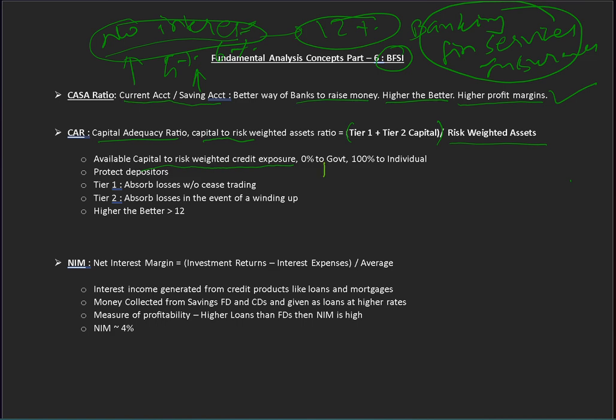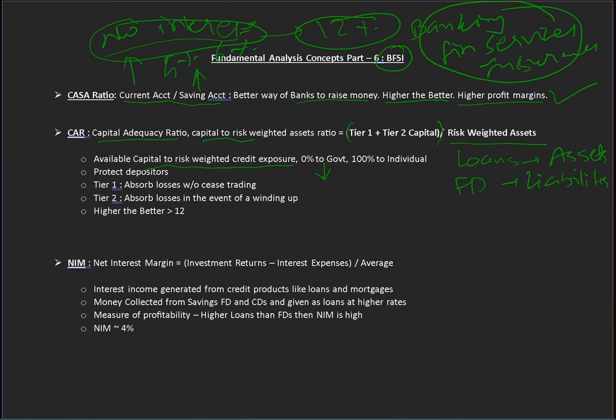Firstly, just know that for banks, loans are assets because they generate profit for them, and FDs or deposits are a liability. For normal non-BFSI companies, loans are liabilities, but for banks, loans are assets. They generate cash for the banks.